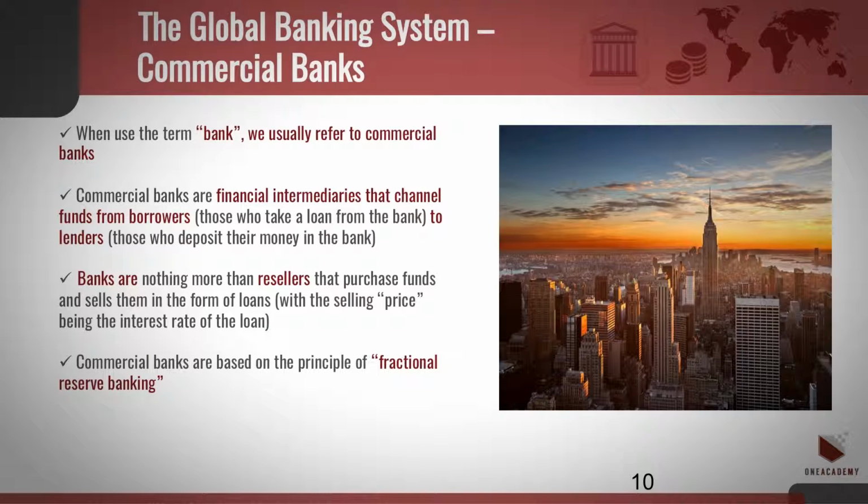When we use the term bank, we usually refer to commercial banks. However, there are other types of banks: investment banks and central banks. Commercial banks are financial intermediaries that channel funds from borrowers, those who take a loan from the bank, to lenders, those who deposit their own money in the bank. Banks are nothing more than resellers that purchase funds and sell them in the form of loans, with the selling price being the interest rate of the loan.